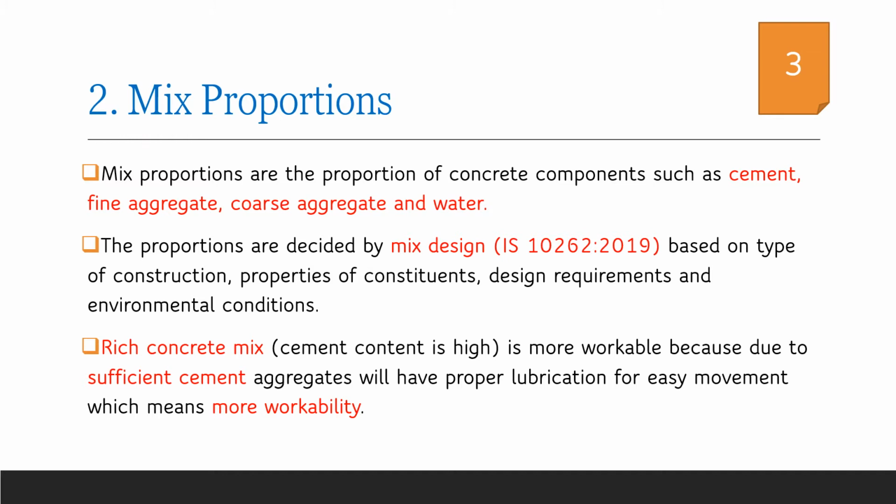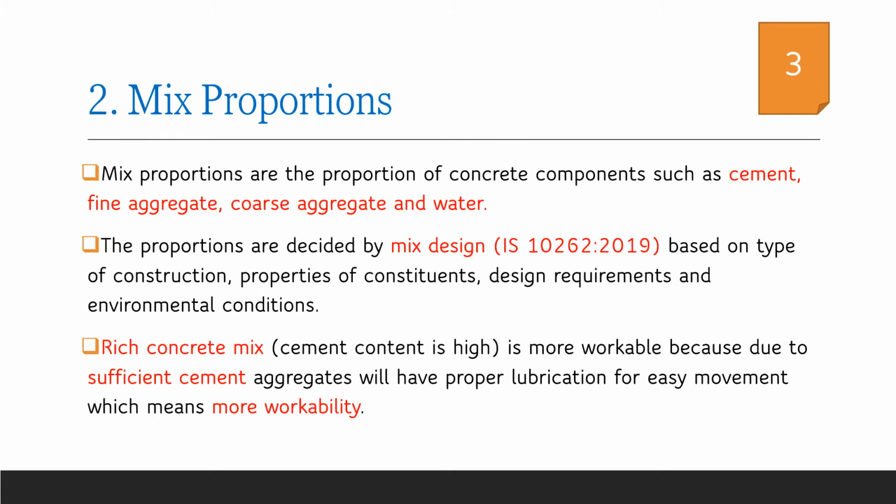In addition to that, if we want a particular strength of concrete as per the requirement of the type of construction, we have to design the mix. The mix is designed based on IS 10262-2019. The mix proportions are designed basically upon the type of construction, properties of the constituents such as cement, aggregates and water, then the design requirements and the environmental conditions.